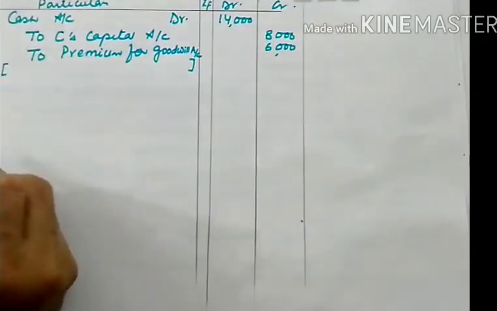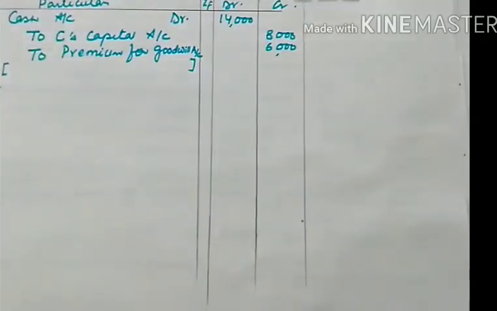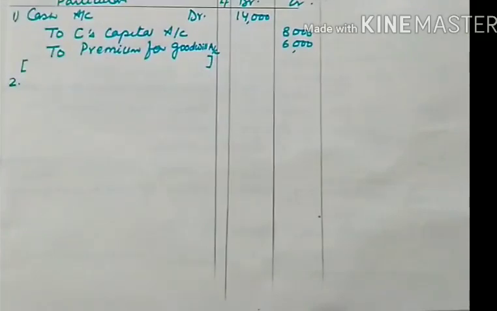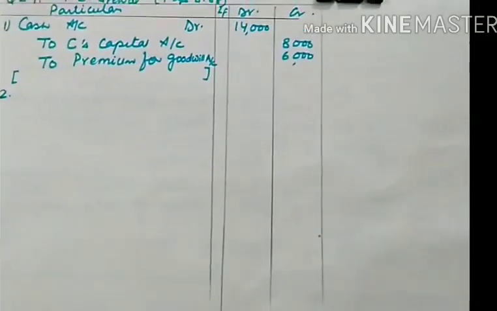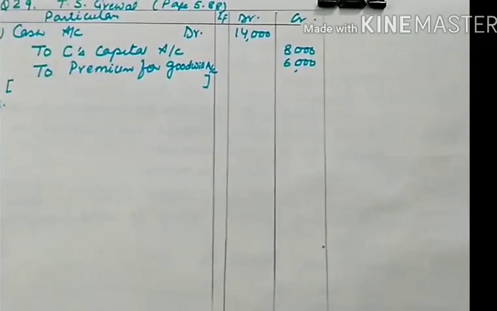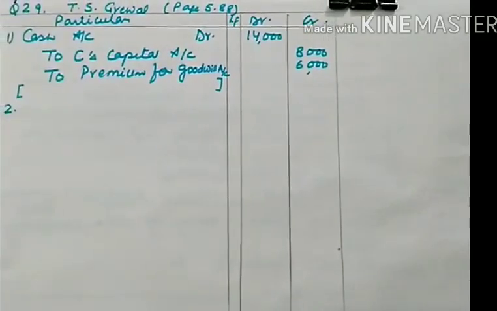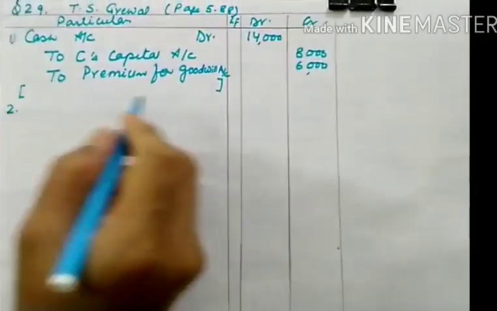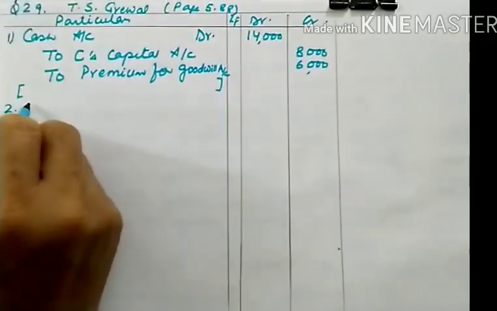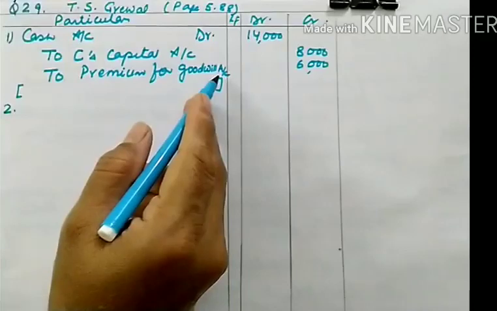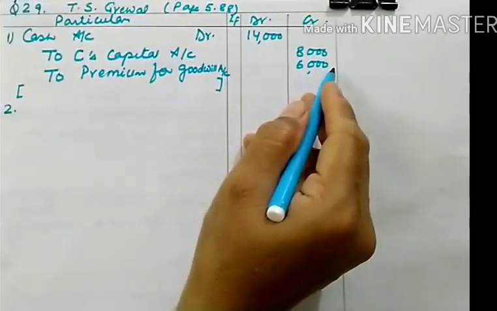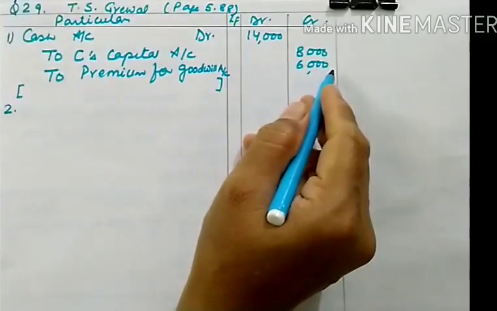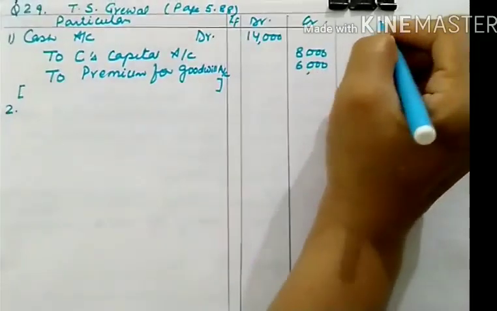Now second point, second journal entry. The second journal entry will be distribution of premium. You know how to distribute premium, and this premium will be distributed between old and sacrificing partner, and for that you have to calculate sacrificing ratio.